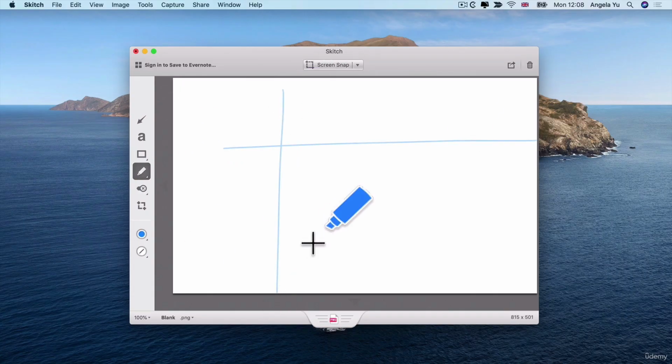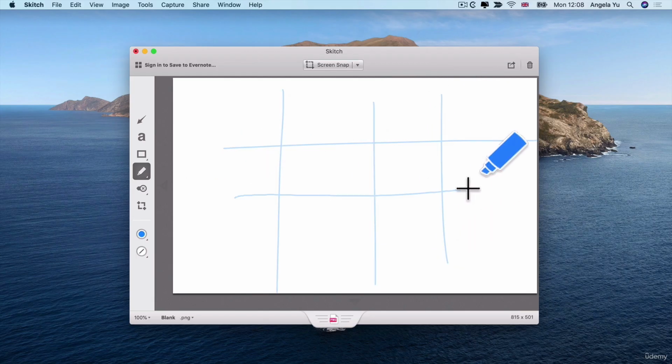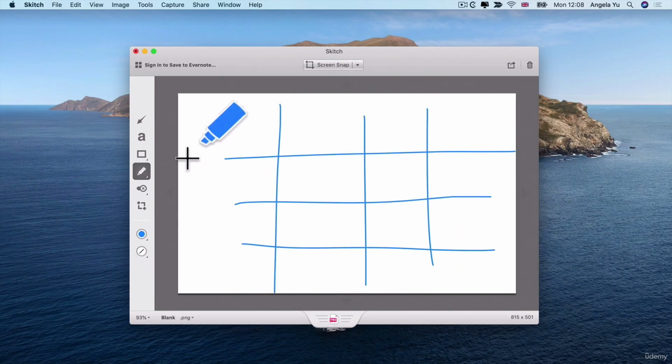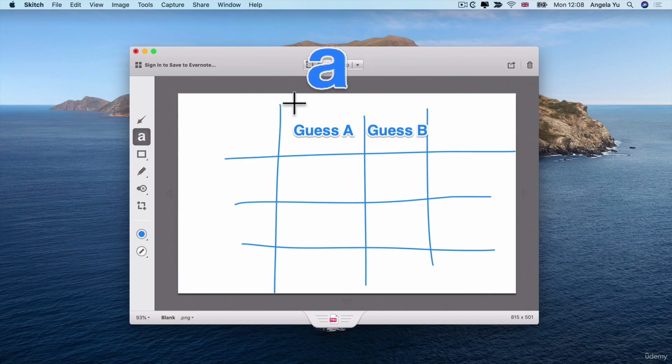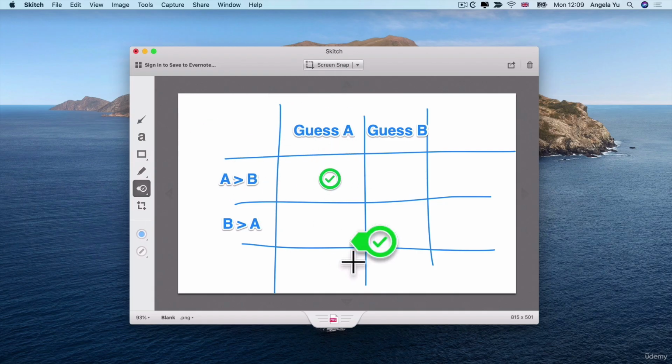So let's construct a simple 2x2 matrix. At the top, let's say the user guess is A, and an alternative is they guess B. Now, these are the user's guesses, but they're compared against the actual reality, which is that A has more followers than B, and the alternative is that B has more followers than A. If the user guessed A and A indeed has more followers than B, then they got it right.